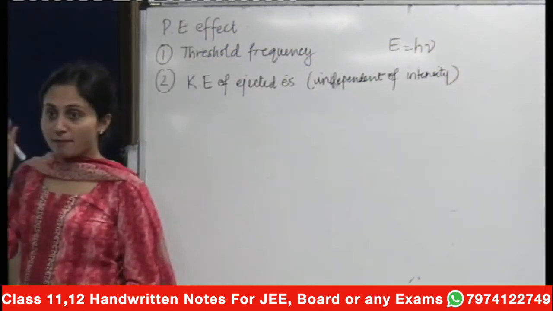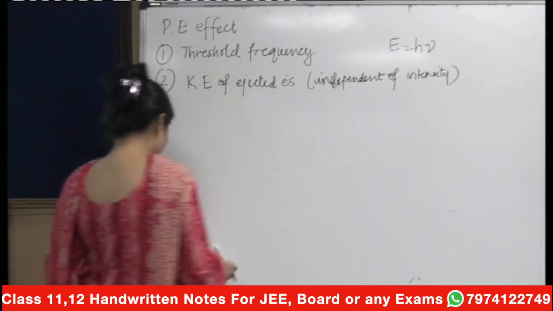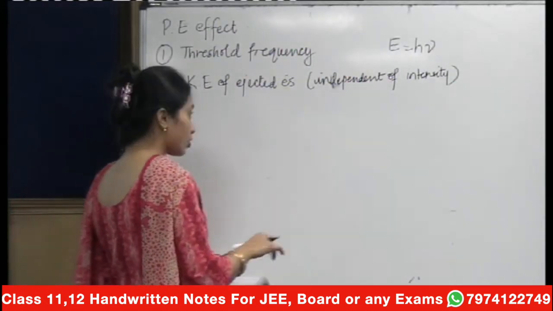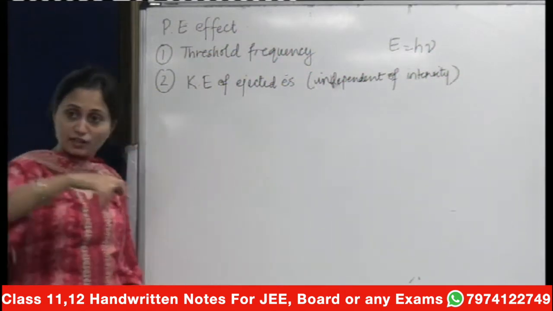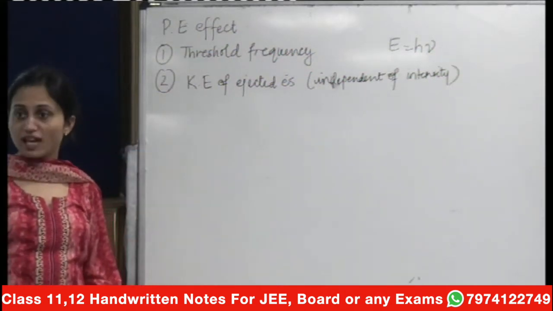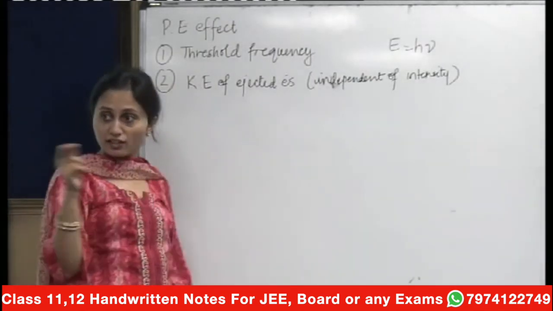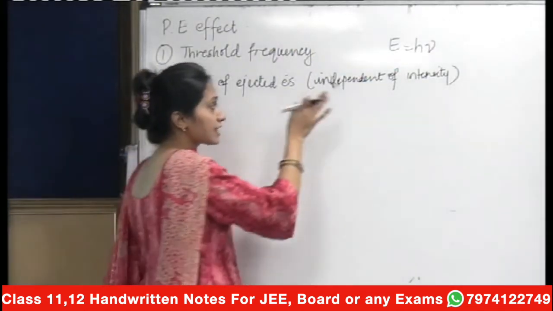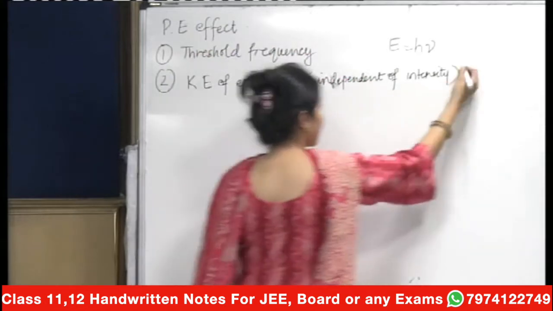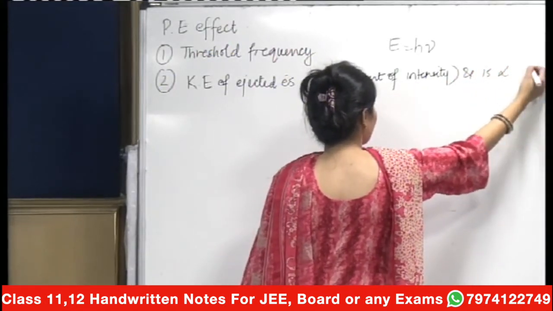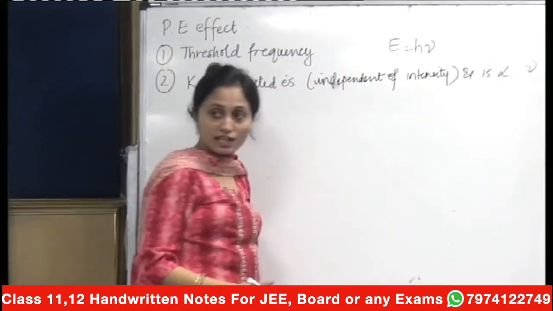Why am I specifically laying emphasis on it? Because it was actually found earlier that Maxwell's concept stated that the kinetic energy was dependent on it. So this was kind of a violation. So it was found here that the kinetic energy of the ejected electrons is independent of the intensity and is dependent upon what? And is directly proportional to the frequency of the incident radiation.